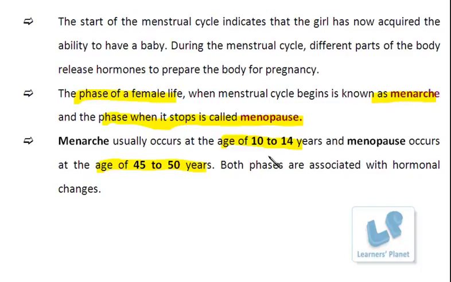All these phases are associated with hormonal changes, and the changes in the hormones, of course, bring drastic changes in the behavior of a particular individual. So this is all about menstruation.